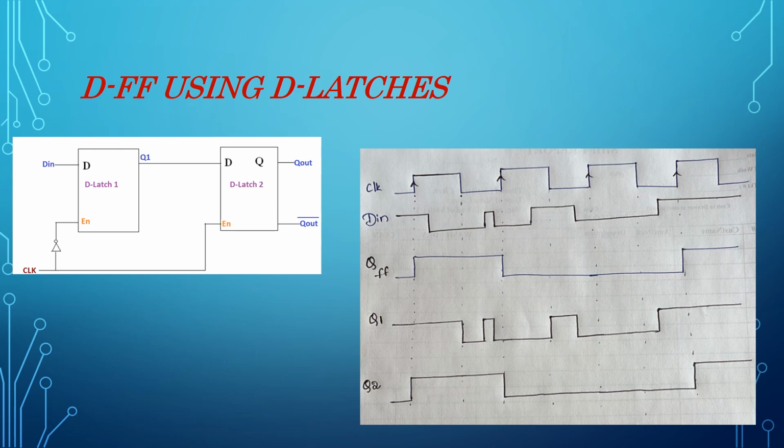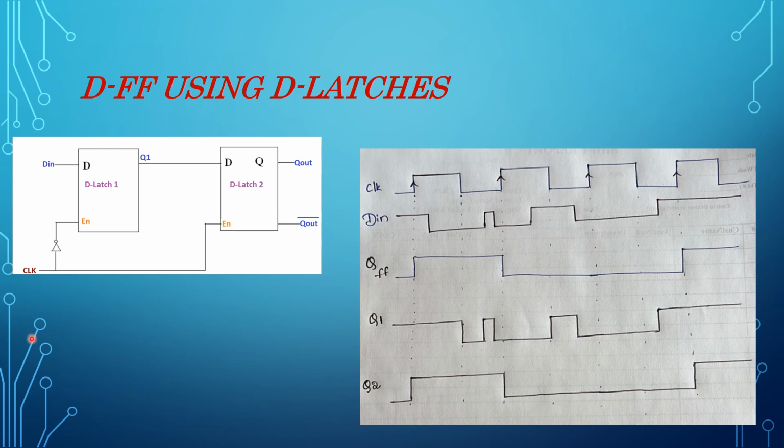Now, D flip-flop using D latches. This is the implementation of a D flip-flop using D latches. What is meant by D latch? When enable is high, enable equal to 1, output is equal to input. When enable equal to 0, output holds its previous output value. That is the functionality of a D-latch, and it is level triggered. It depends on the enable input being 1 or 0.